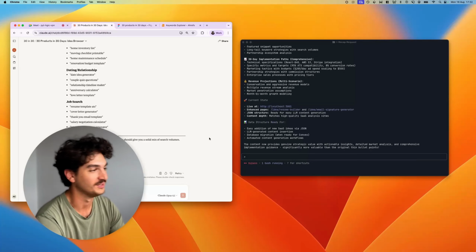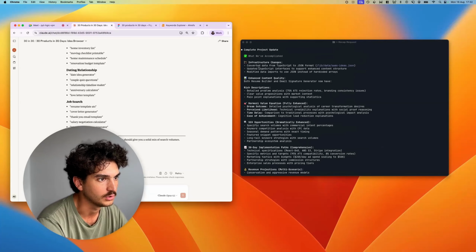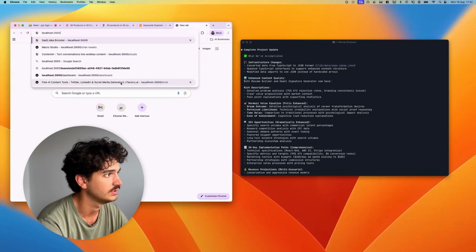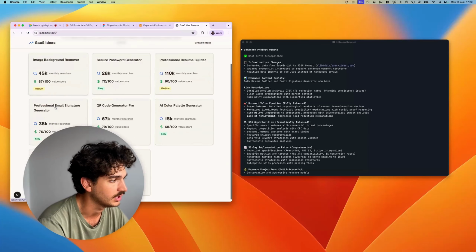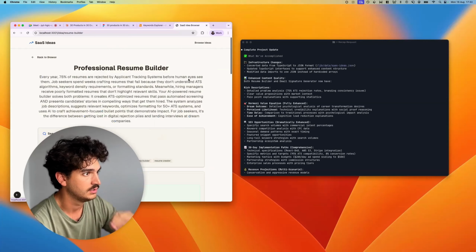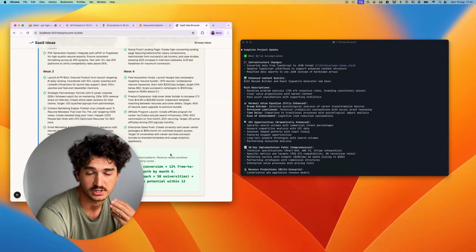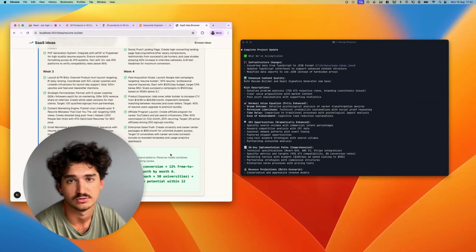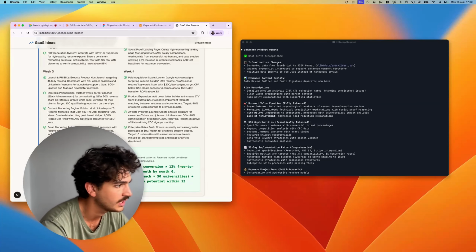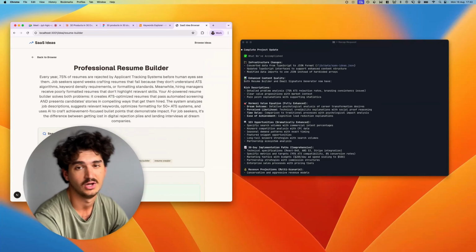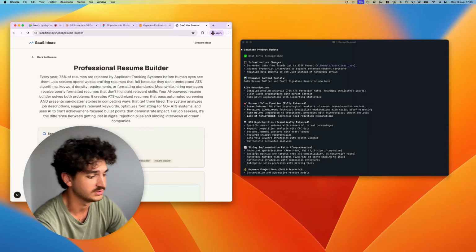So clock's on, where are we at? So we've got our JSON file where we're gonna store all our ideas. So that's where we're gonna have the structure of the data, and then within that, we're gonna have content about it, and we're gonna use Claude Code to actually generate the content as well. So that's gonna be sweet and should make our lives a bit easier. And it can go away and do whatever it needs to do, and we can leave that chugging along whilst we move on to some other bits.